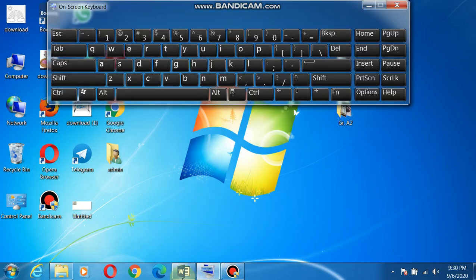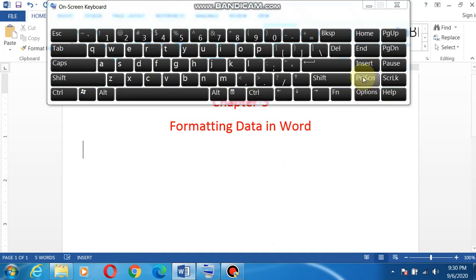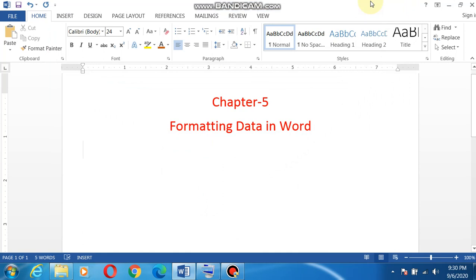Today we are going to start chapter 5 of your computer book, Formatting Data in Word. So let's start. Dear children, you already know the meaning of the word editing. Editing means making changes in the text. Now, the next step is formatting.